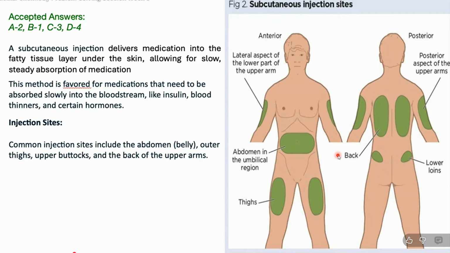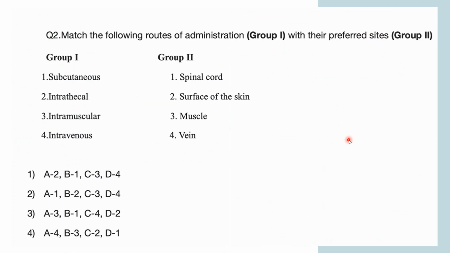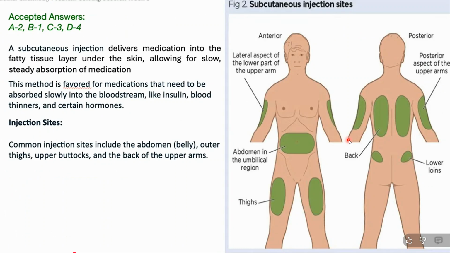And the back of the upper arm. So these four positions are the preferred positions for subcutaneous injections. I hope it is clear to all of you why A is the right answer and what the subcutaneous injection sites are.